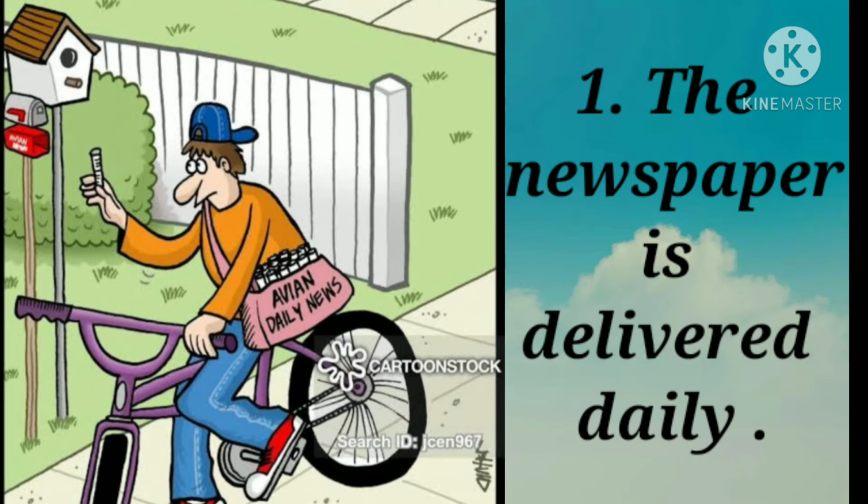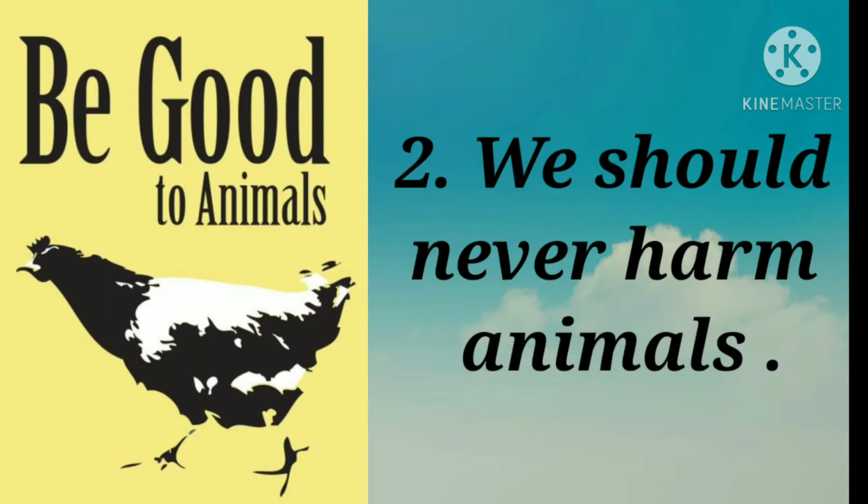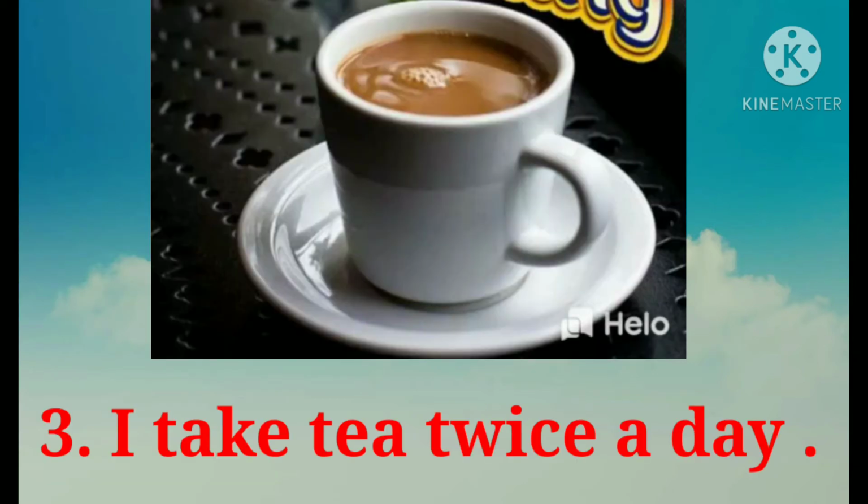The first example is, the newspaper is delivered daily. How often is the newspaper delivered? Daily. The second example is, we should never harm animals. The question comes, how often we should harm animals? That is, never. The third example is, I take tea twice a day. The question forms is, how often do you take the tea?